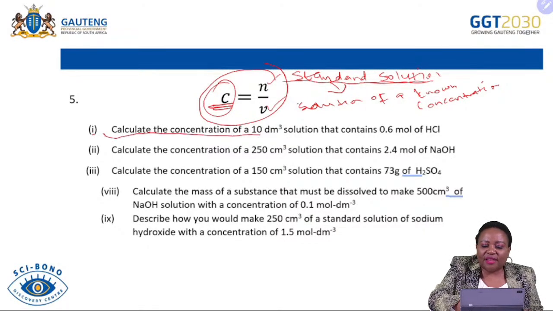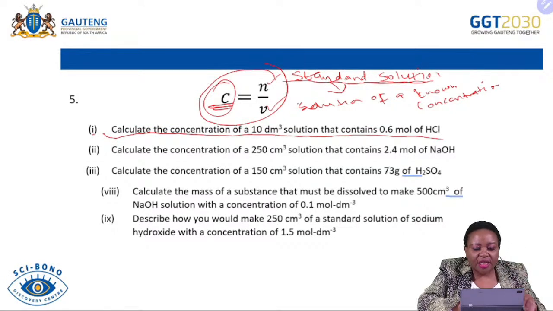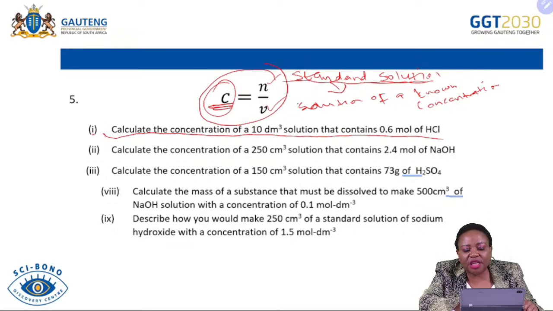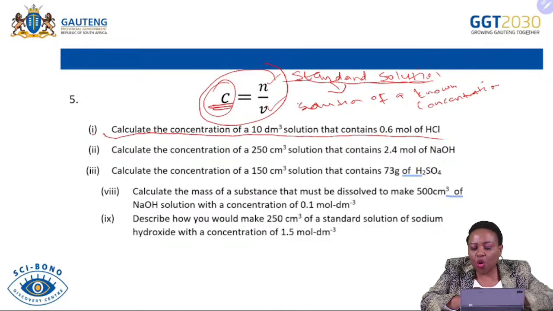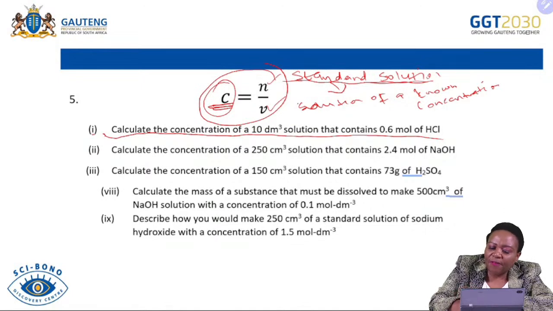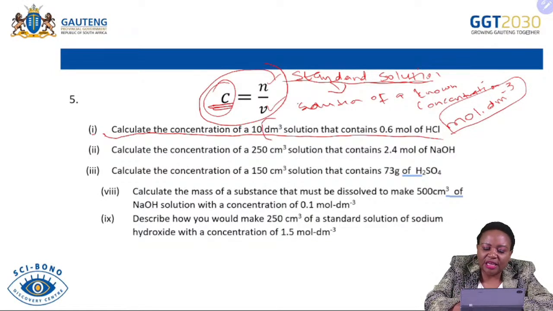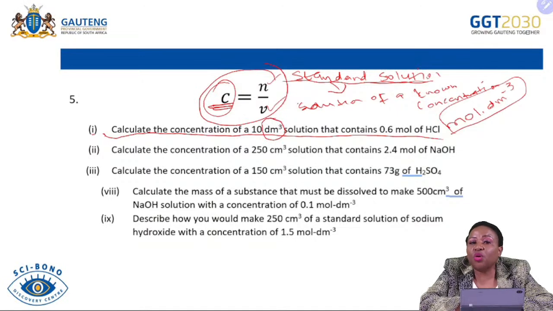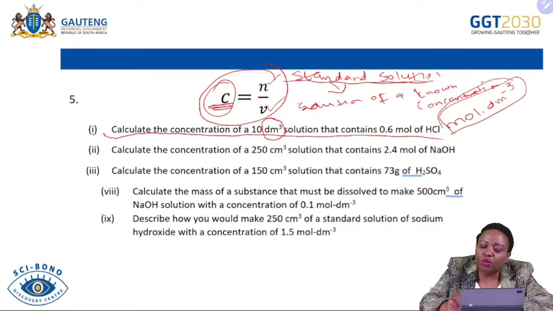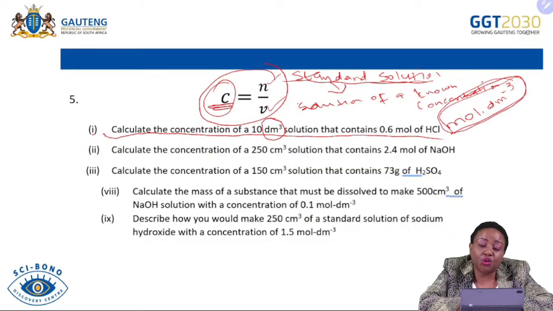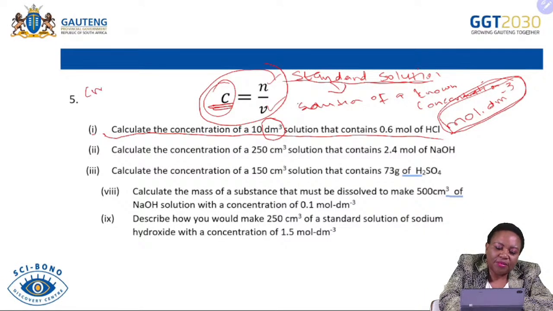Like, for example, let's look at this example here. We are given the calculation. They say calculate the concentration of a 10 cubic decimeter solution that contains 0.6 mole of hydrochloric acid. The first thing we need to remember is the unit of concentration, mole per cubic decimeter. Therefore, you must make sure that your volume is always provided in cubic decimeters, because if it is not, you are not going to be able to calculate the correct concentration with the correct units. So when you are provided cubic centimeters, you divide by 1,000 to get cubic decimeters.